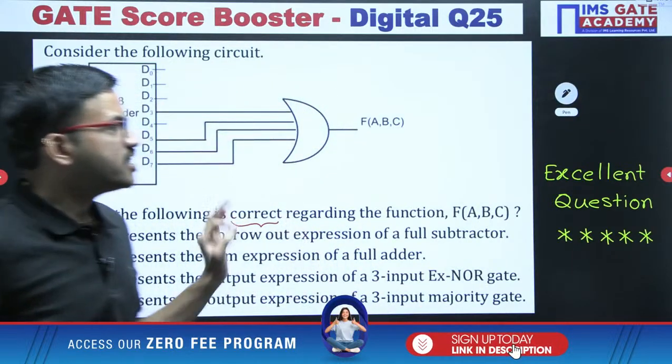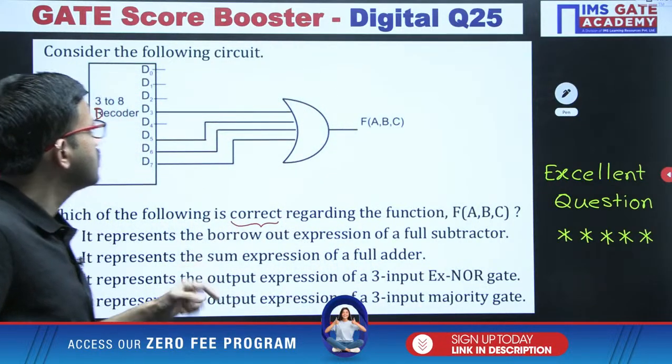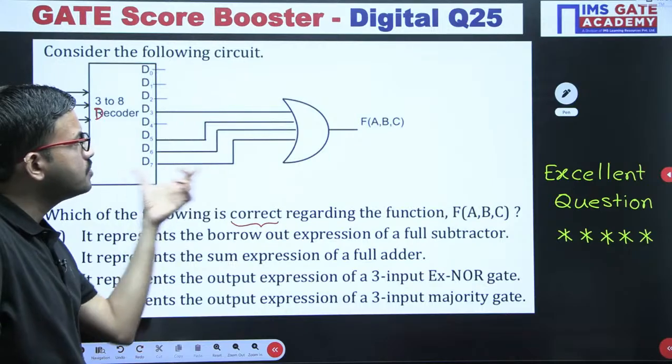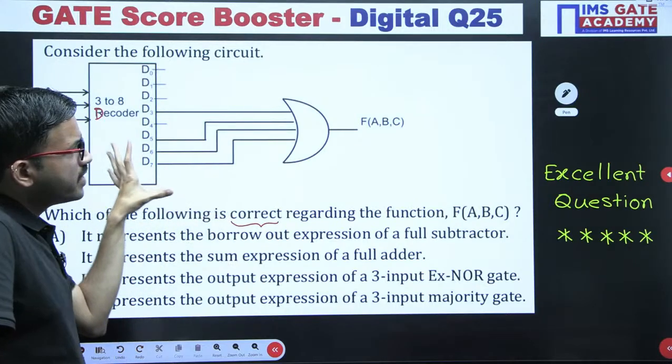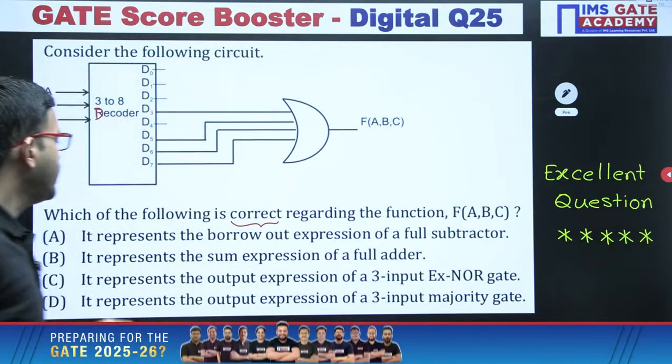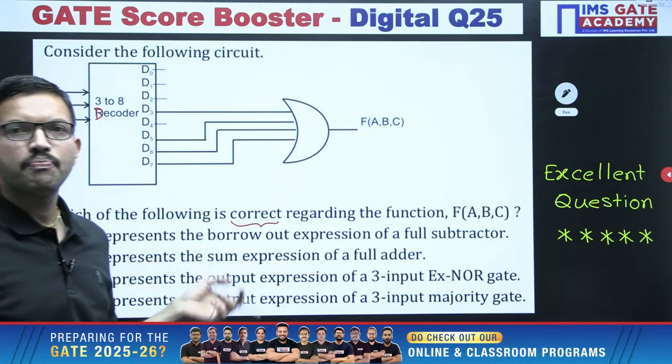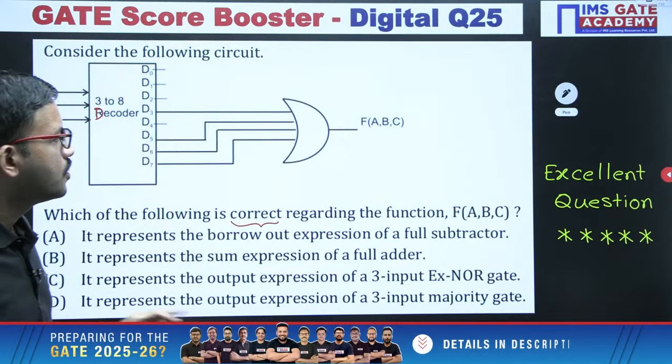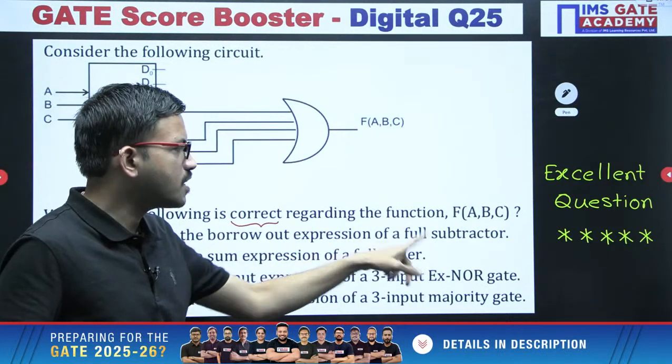So why I mentioned excellent for this question: just by observing the circuit diagram, this particular circuit belongs to the 4th chapter, that is combination circuit, but here you are having 4 choices. You can observe the choices: full subtractor, full adder.